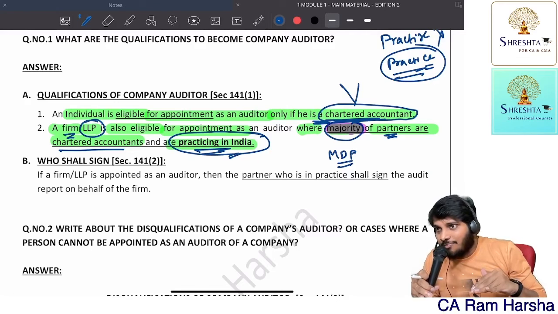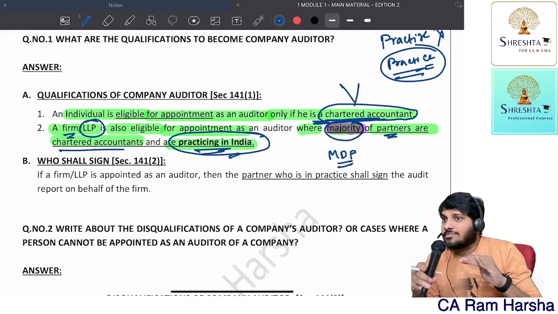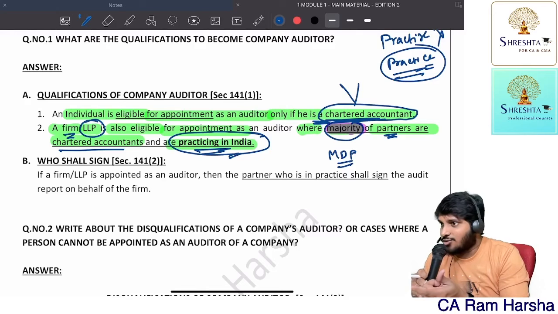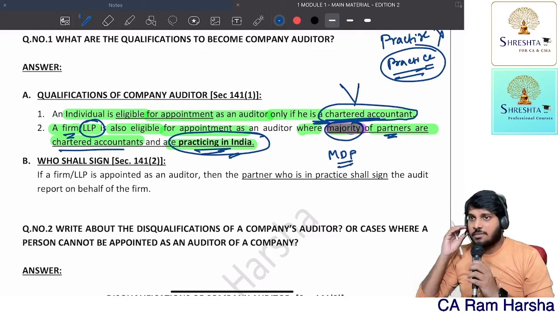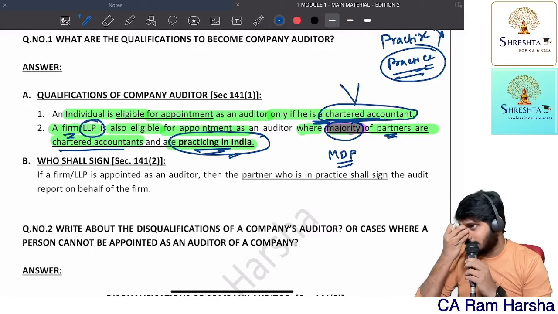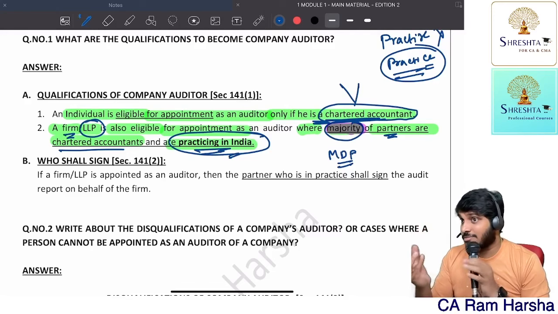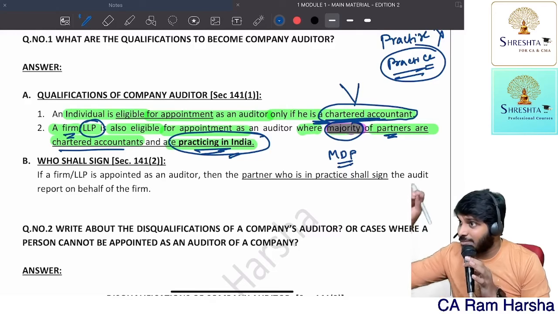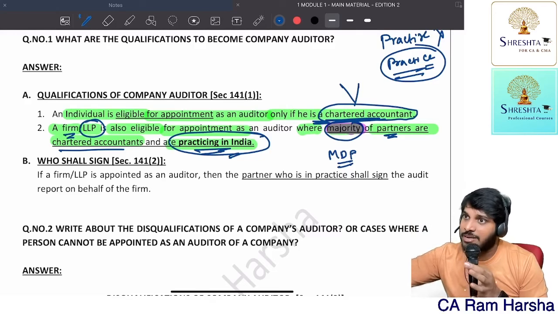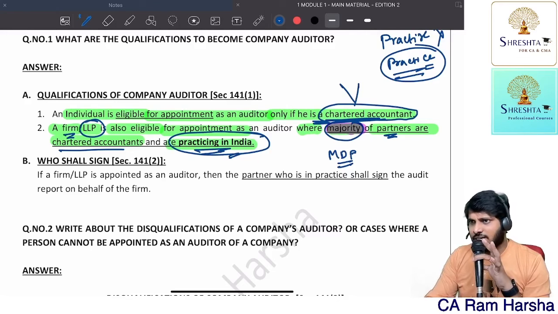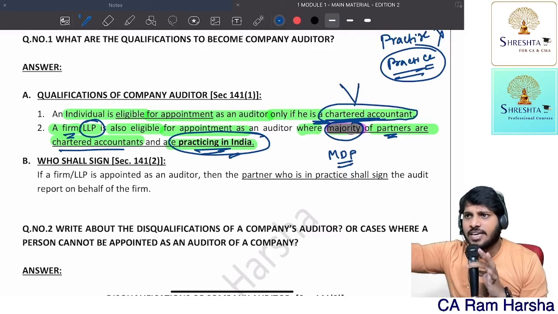Right now in India, you will find audit firms where 100% partners are chartered accountants. Not majority, 100%. But Companies Act gives that relaxation. Majority is enough, which means Companies Act initially itself permitted. So if a CA firm has a majority of partners who are chartered accountants, that's enough. We will call it a CA firm, we will appoint.